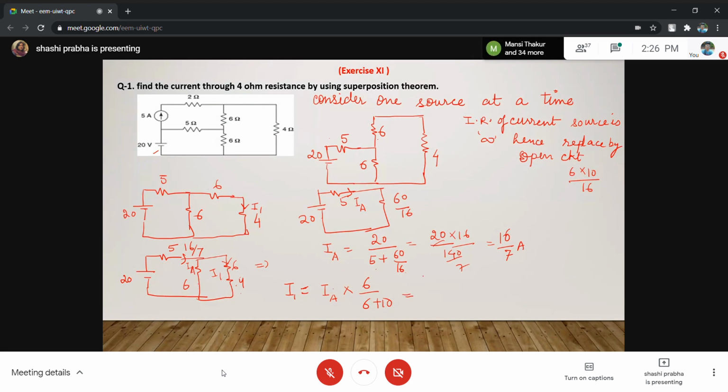What is IA? 16 upon 7 into 6 upon 16. So 16 and 16 cancel, and this is 6 upon 7. Please keep checking the calculation. This is half the numerical done. Now, this is one source we have taken. Now we will consider another source, the second source.